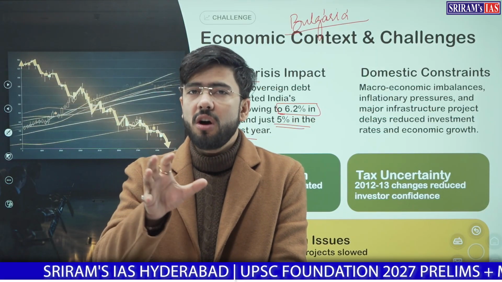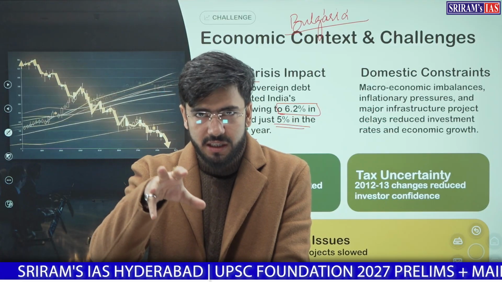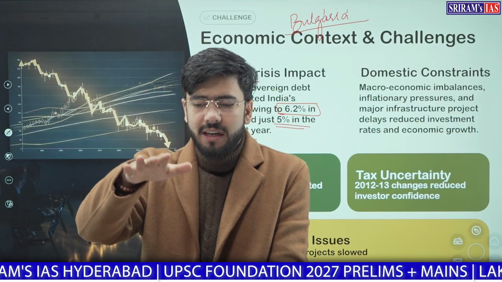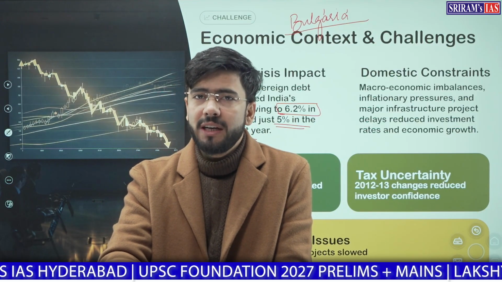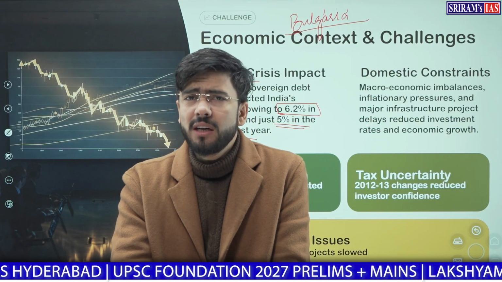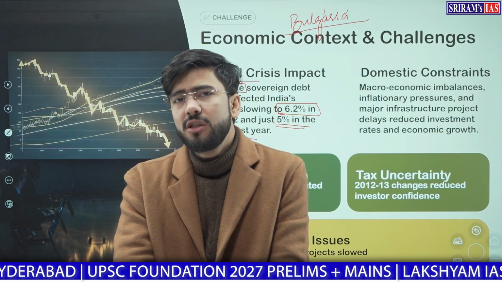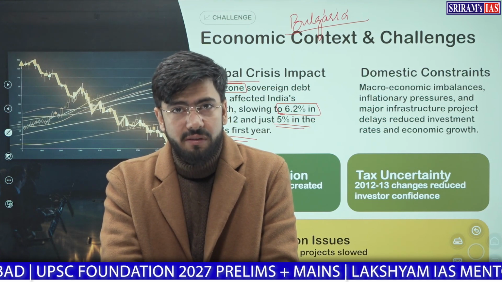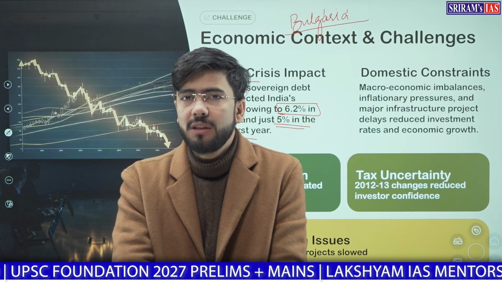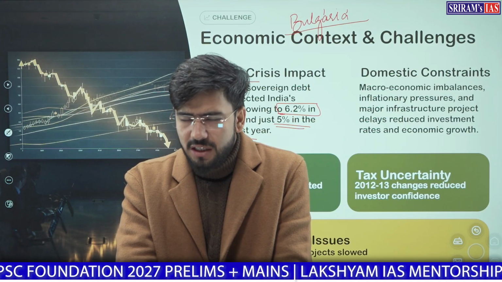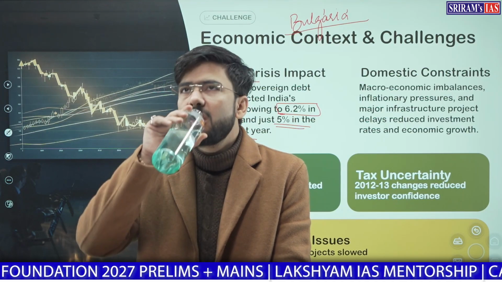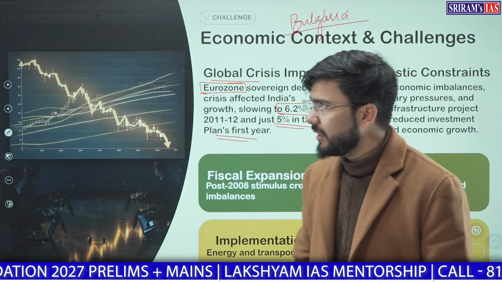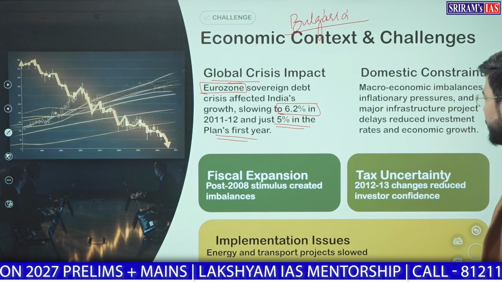Eurozone is a group of economic, I would say the countries out of the 27 countries of European Union. 21 countries have one common monetary and fiscal policy and they have one common currency. That currency is euro, and that is why it is known as Eurozone. And due to severe debt to the governments of these countries, this led to a crisis. This crisis happened back then in 2011-12.